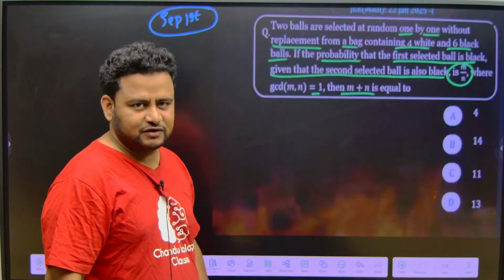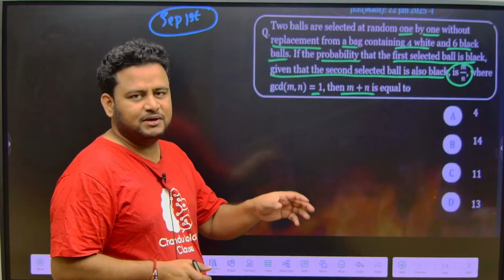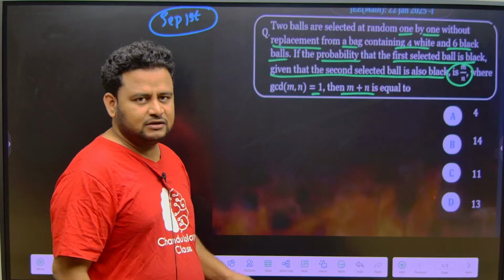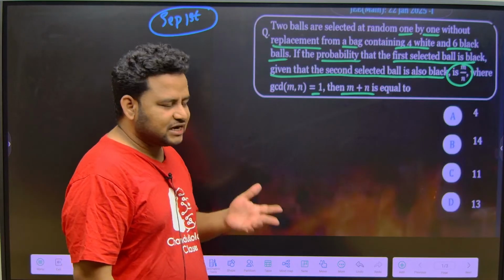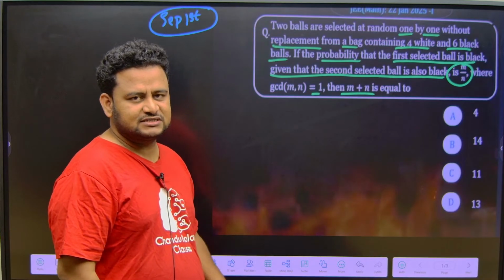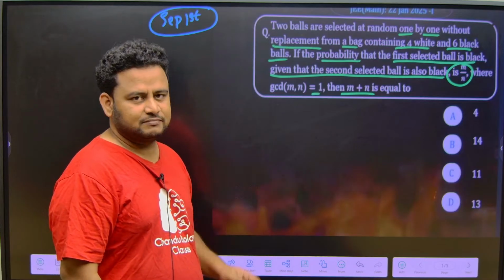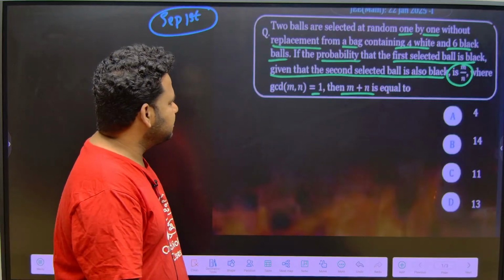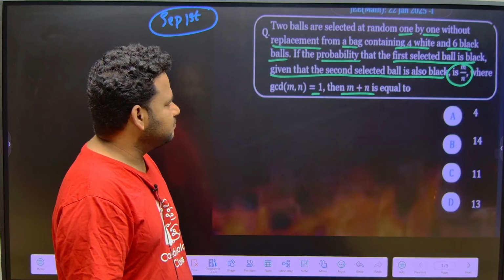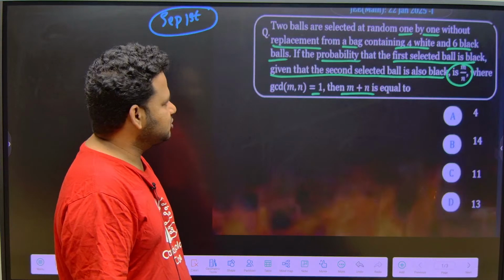First of all you should understand the question. They are telling that one by one you are selecting the ball and you are not replacing the balls. What is the probability that the first selected ball is black given that the second selected ball is also black? That means the second selected ball will always remain black. So, that is what they are asking. This is a question based on Bayes theorem.